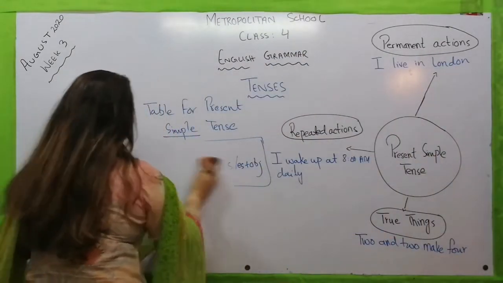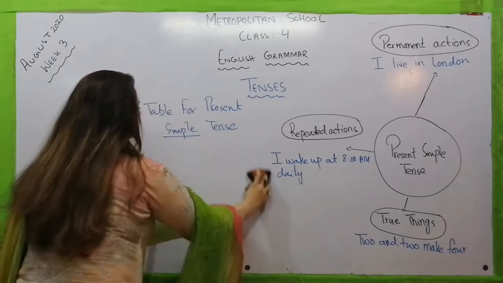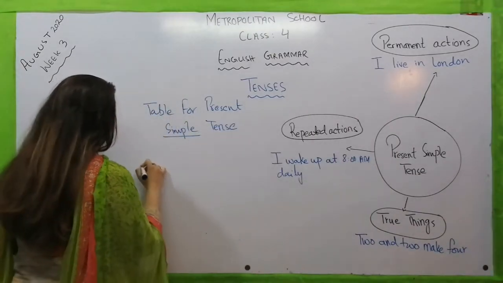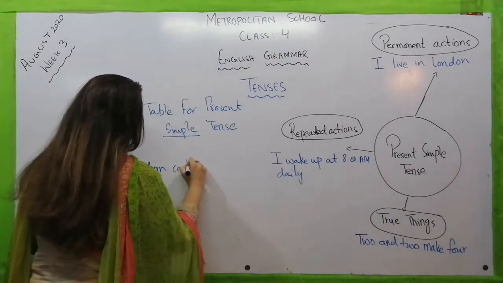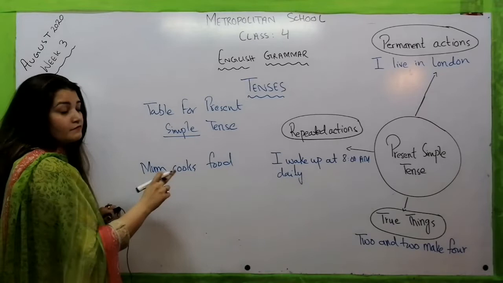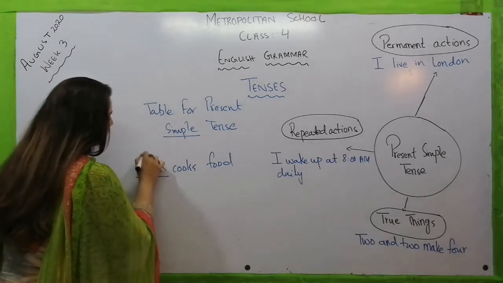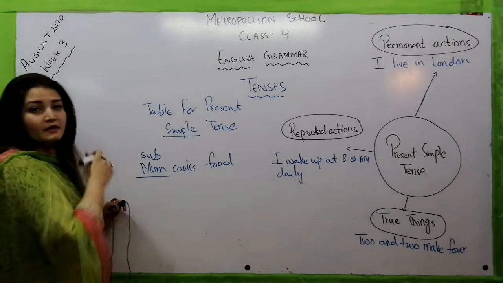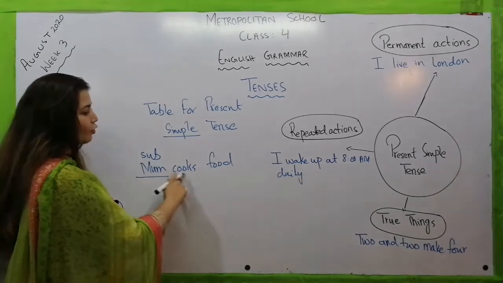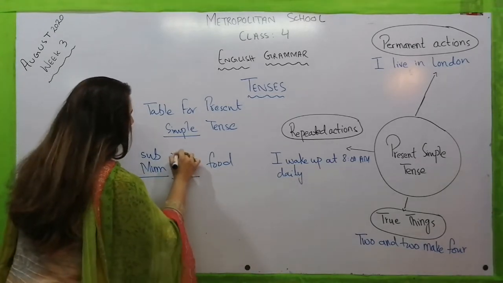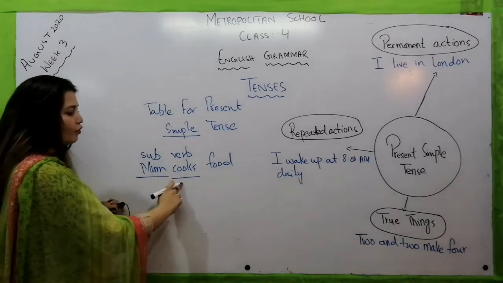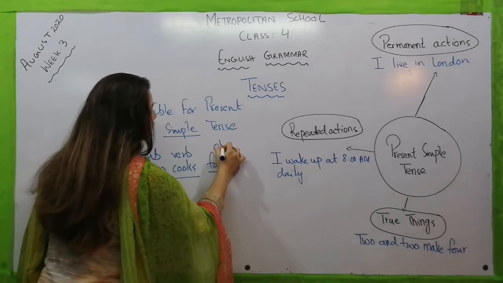Now let's move towards this thing. What is a subject in a sentence? Here I will write a simple sentence and then I will define these three things. For example, Mom cooks food. In this sentence, we have all these three things which we included in the table. Here, mom is a subject. Now, what is a subject? Subject is a doer of an action. What is she doing? She is cooking something. Mom cooks food. So, here cooks is a verb. Doing anything, any action word is verb. Mom cooks food. Now, food here is an object.